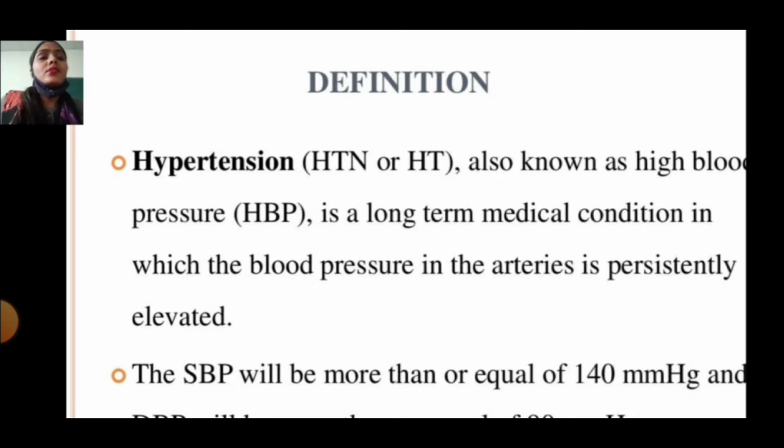What is hypertension? Hypertension, also known as high blood pressure, is a long-term medical condition in which blood in the arteries is persistently elevated. The SBP will be more than or equal to 140 mmHg and DBP 80.